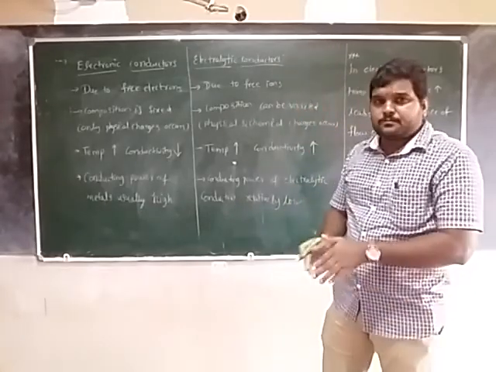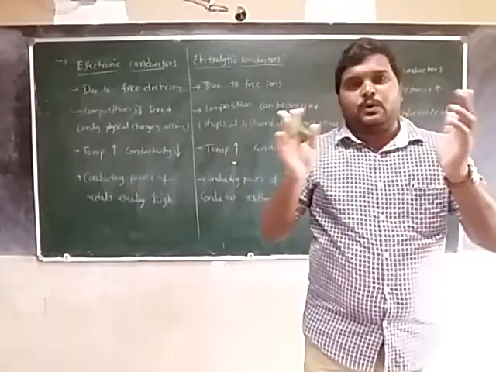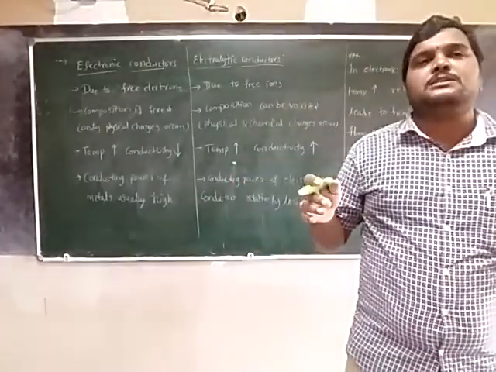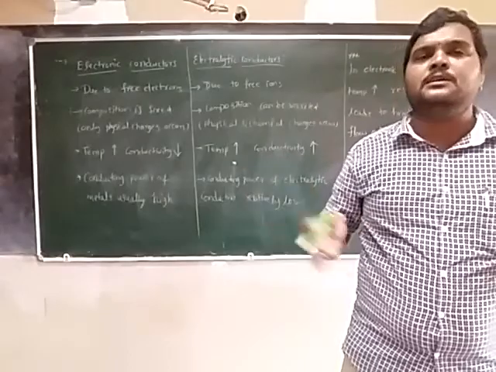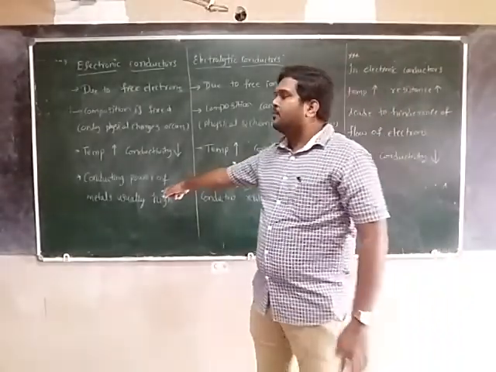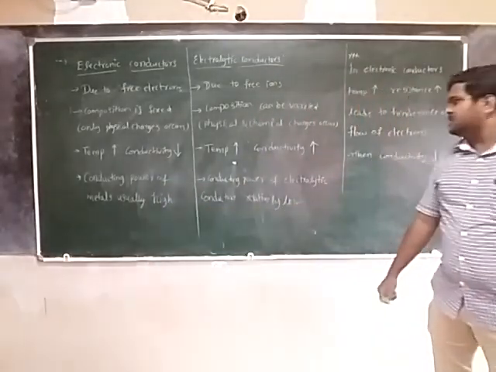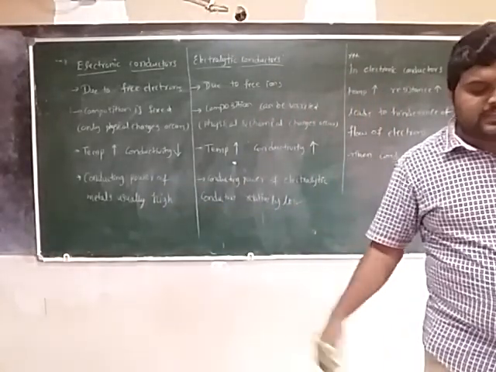Why? Because by increasing the temperature, the dissociation of ions becomes greater. More dissociation means more ions formed, and so more electrical conductivity. So the conducting power of metals is usually high, and the conducting power of electrolytes is relatively low.